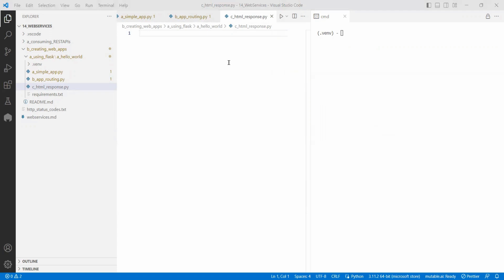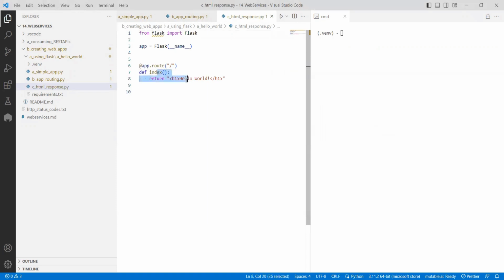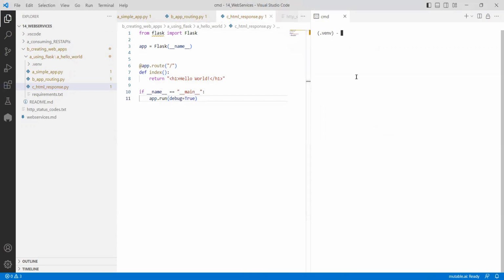Now this time I want to create one more thing. As you know, just now I created index with an h2 tag previously. Now I want to do it with an h1 tag. So if I do debug equal to true, that's it. I didn't mention the port. If I don't mention it, the default port in Flask is 5000.